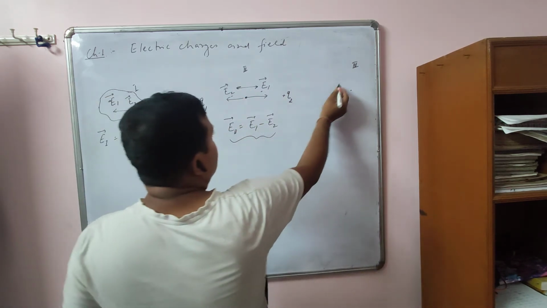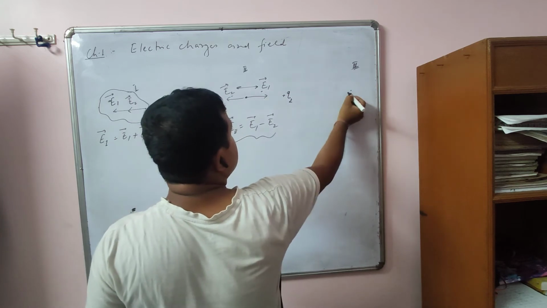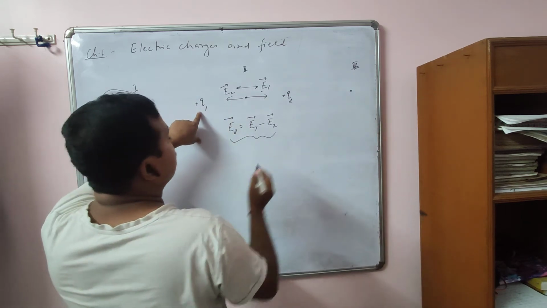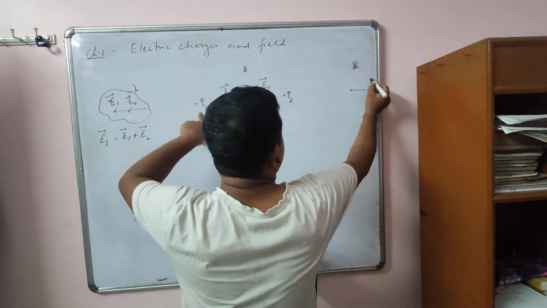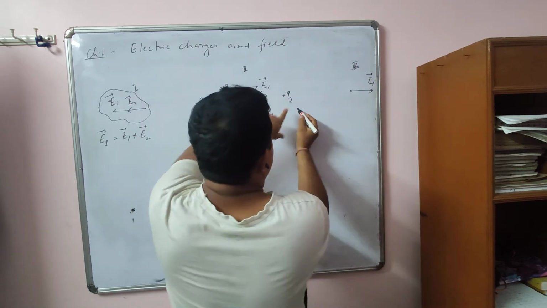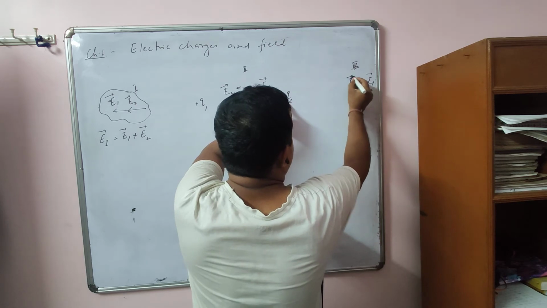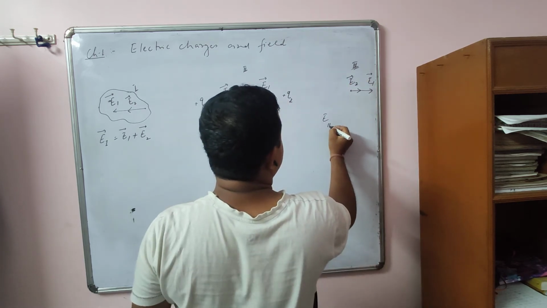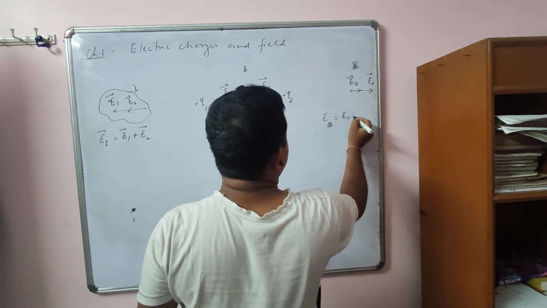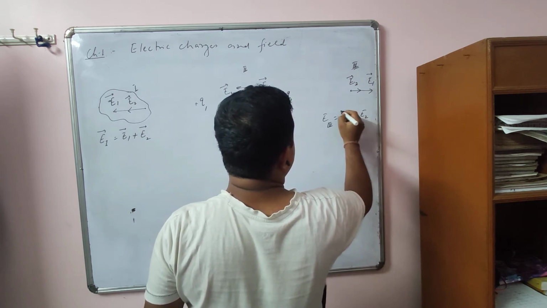Okay. Now at this point, it is region 3. For positive, outward means along this, E1. For this, also positive, outward, so here also it is the same direction. So here E in region 3 is E1 plus E2.